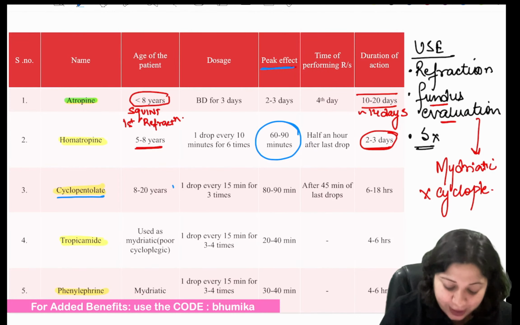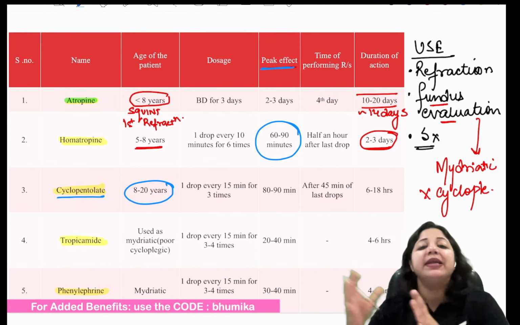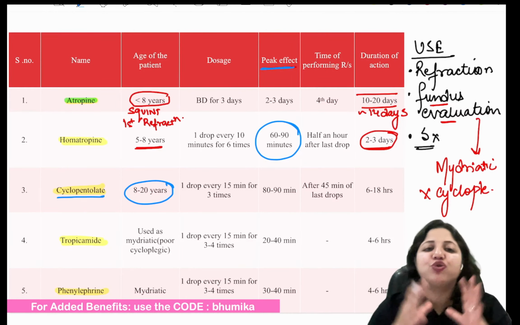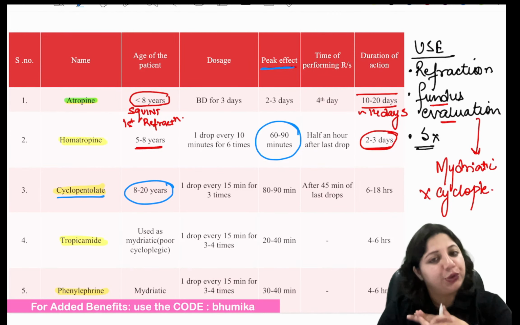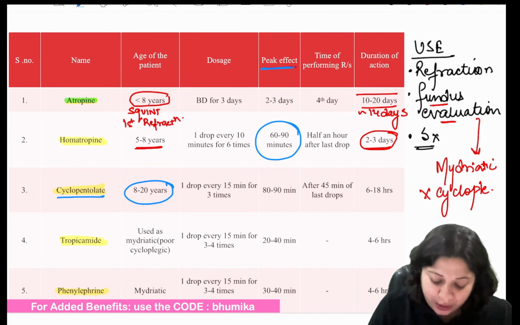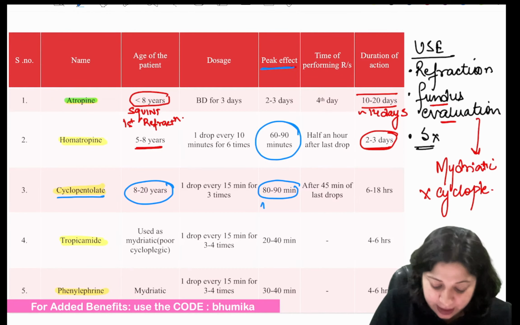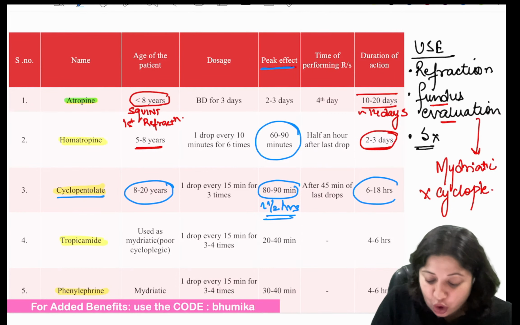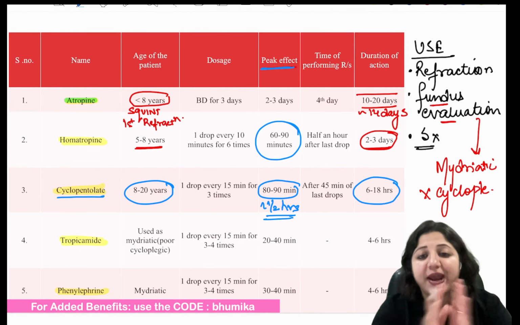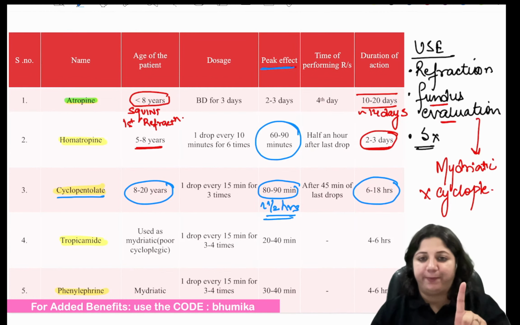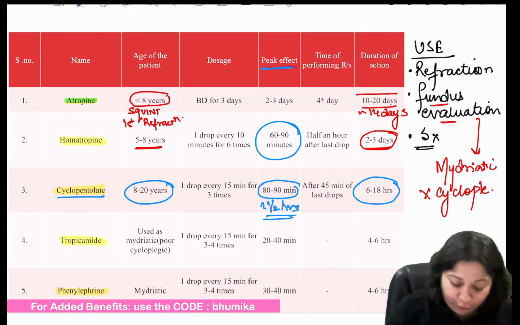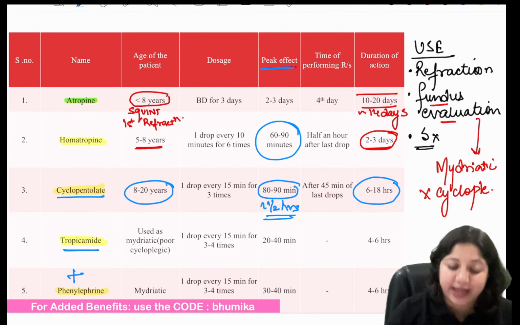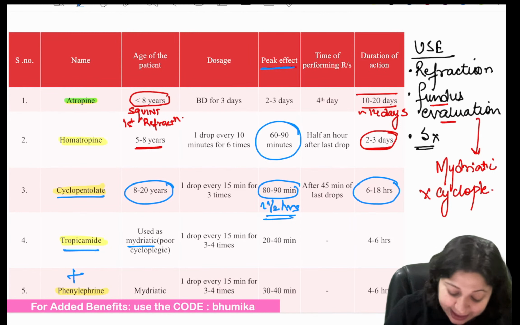So this is homatropine. The third important cycloplegic is cyclopentolate. It is used in children who are more than 8 years. So for 8 to 20 years, you can use cyclopentolate or you can also use tropicamide. With cyclopentolate the maximum effect comes in around 1.5 hours, and it is again short acting. The effect goes in less than 1 day. When we talk of tropicamide and tropicamide plus phenylephrine, this is used as a mydriatic.